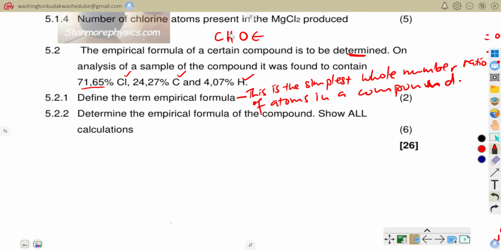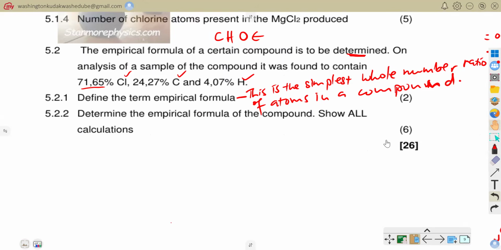It is just giving us an idea of how these atoms are actually combined to form that compound. It's an idea. So this is just the simplest whole number ratio. Now they're saying determine the empirical formula of the compound and show all calculations.